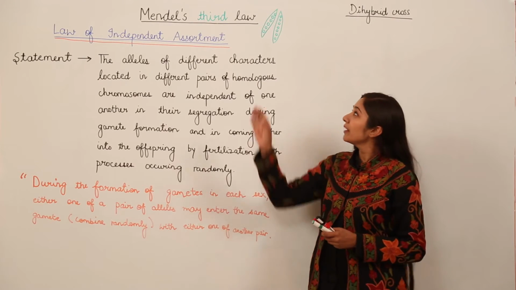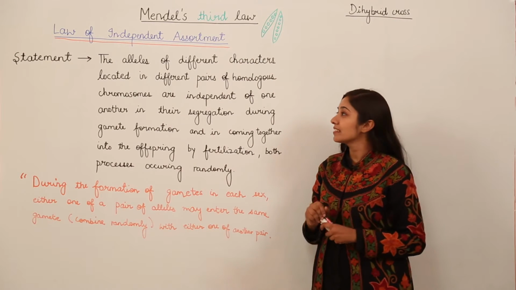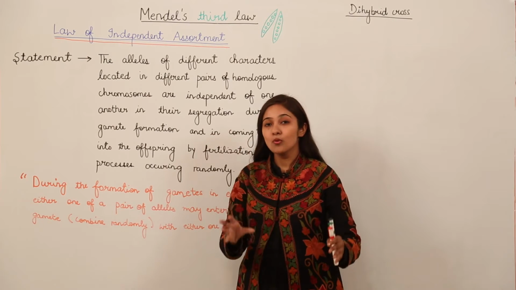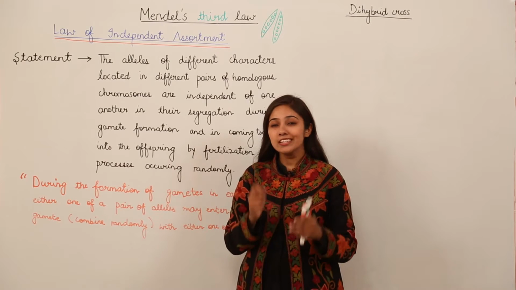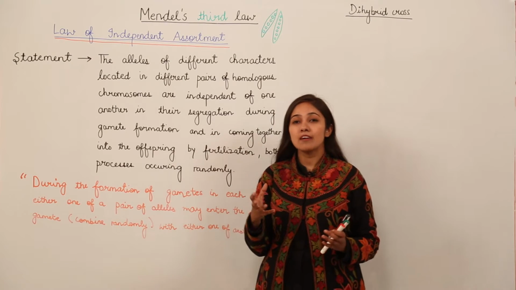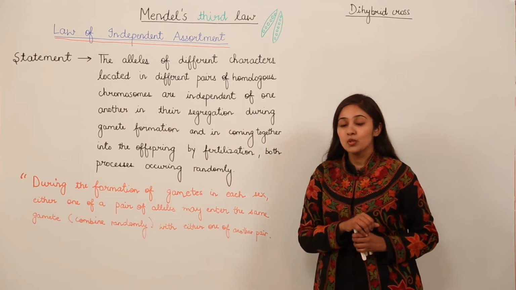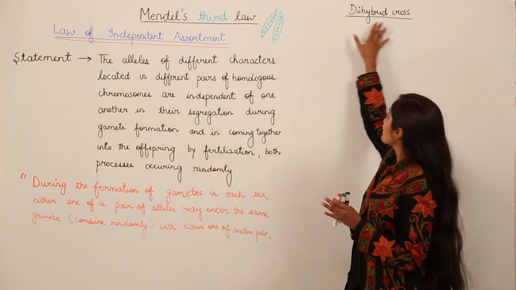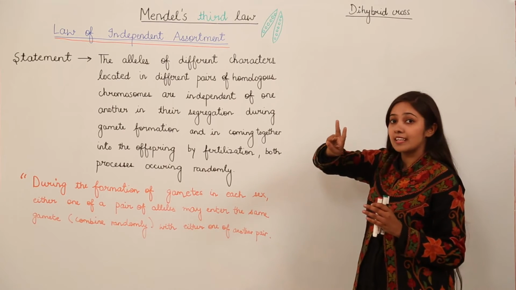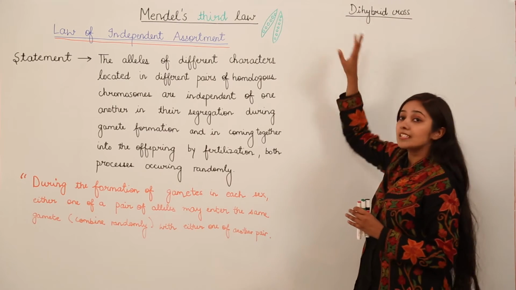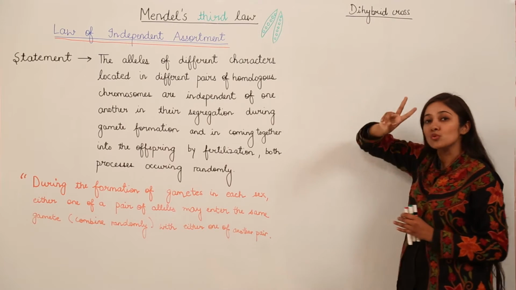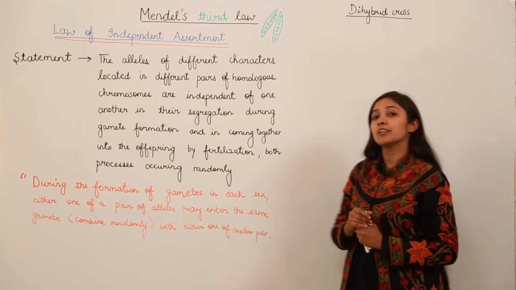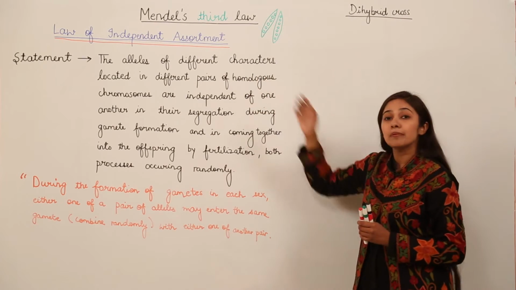Now let us discuss Mendel's third law, that is the law of independent assortment. When Mendel performed his first monohybrid cross, he was eager to know what is going to happen if he is going to have two characteristics at a time. When we have two characters at a time, we are discussing a cross which considers two characteristics simultaneously. That cross is known as a dihybrid cross, because di means two characters at a time. Based on this dihybrid cross, Mendel gave his law, the law of independent assortment.